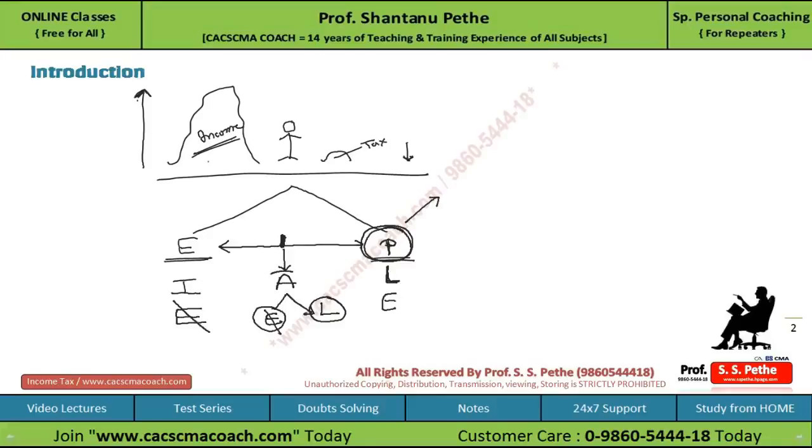When we talk about avoidance, although it is legal, the intention of the lawmaker was not to provide such benefit, but he is trying to get such benefit by hook or crook, by bending the law, not by breaking the law. And as far as tax evasion is concerned, it is totally illegal and against the ethics, totally against the intention of the lawmaker.